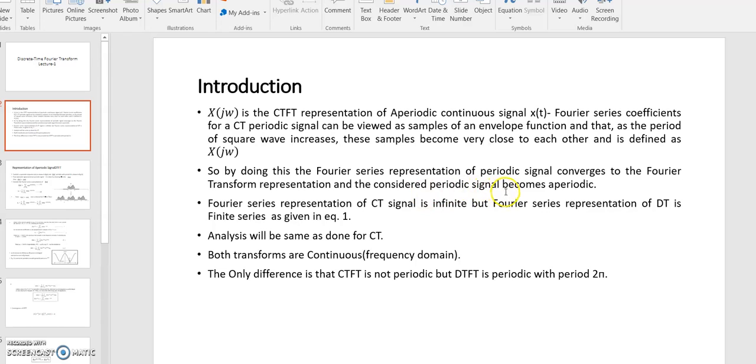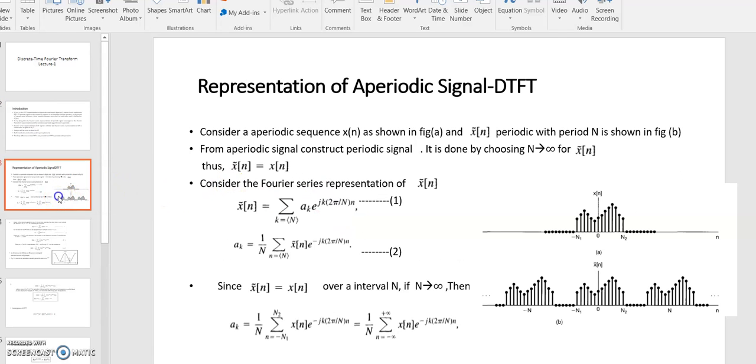periodic signal becomes aperiodic. So in discrete time Fourier transform analysis, first we write the Fourier series representation of a discrete time signal. Here we have represented the Fourier series representation of a periodic discrete time signal.